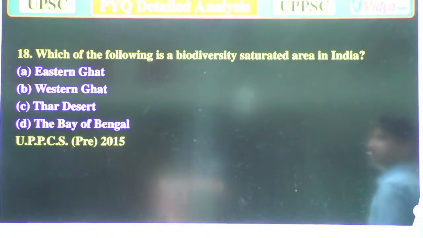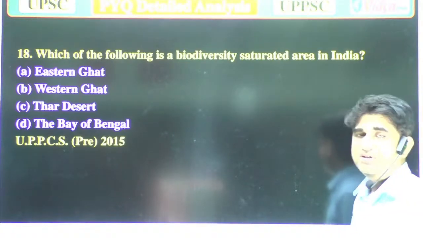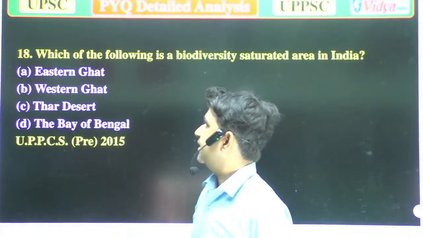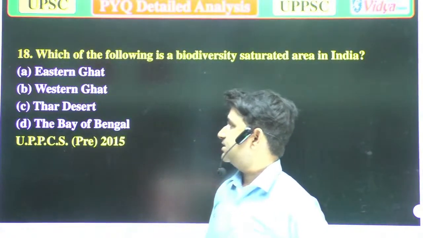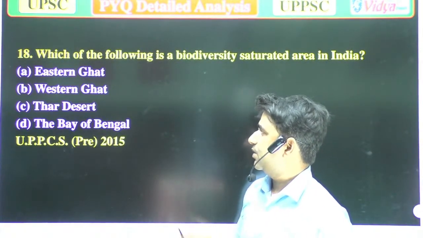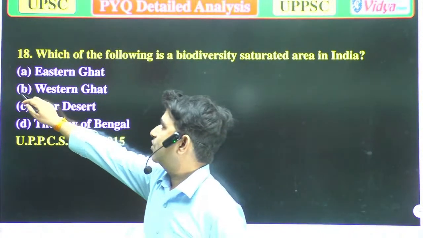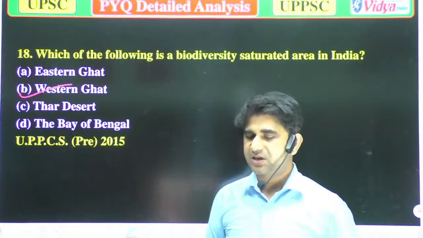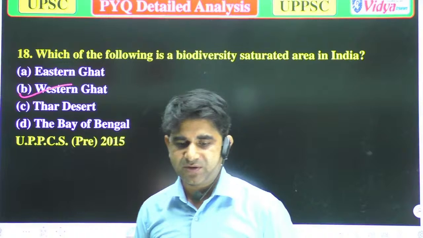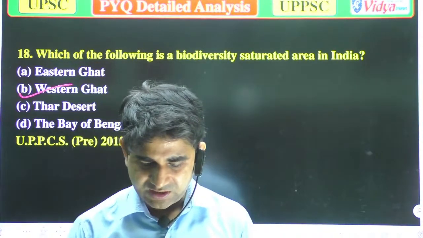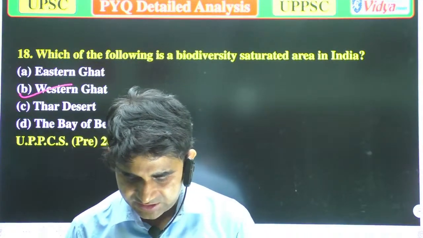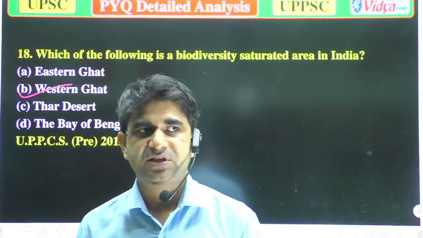Our next question is, which of the following is a biodiversity saturated area in India? Means which is the most biodiverse area? A, Eastern Ghats, B, Western Ghats, C, Thar Desert, and D, the Bay of Bengal. So the correct answer is Western Ghats. Western Ghats are the most biodiverse areas of India, which is the correct answer.